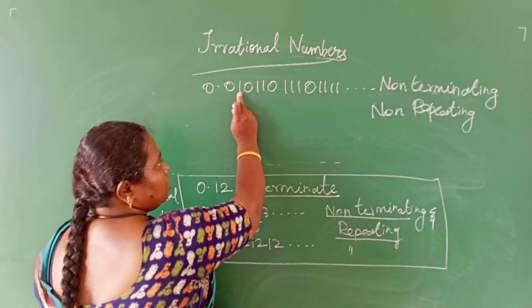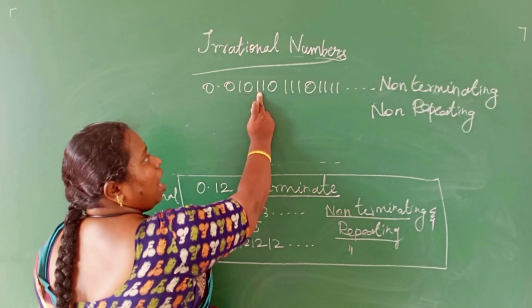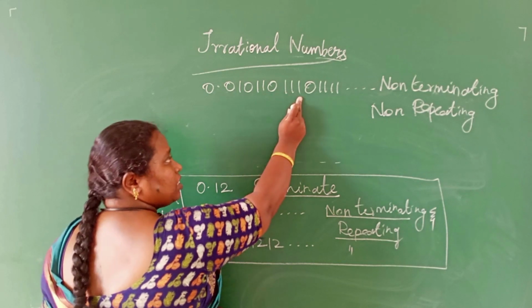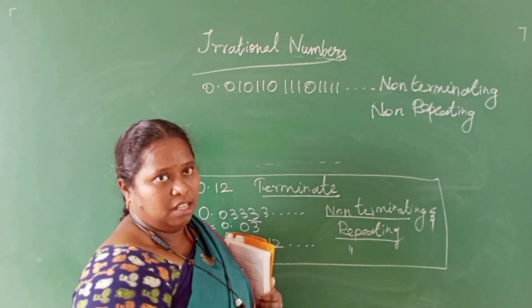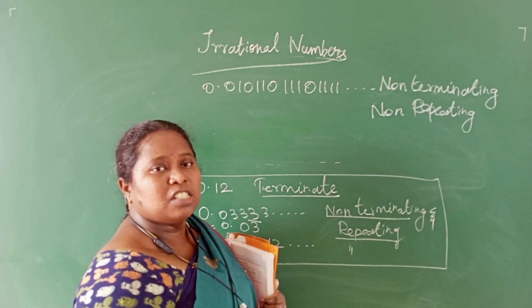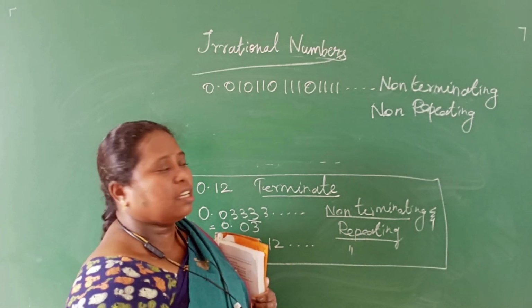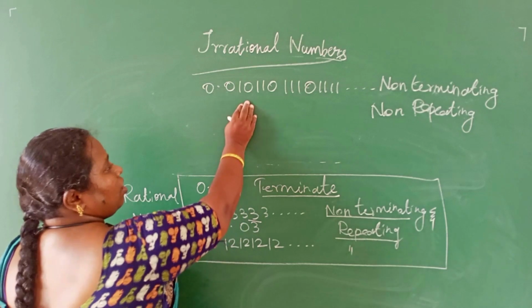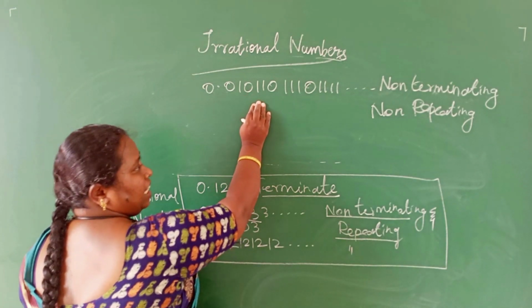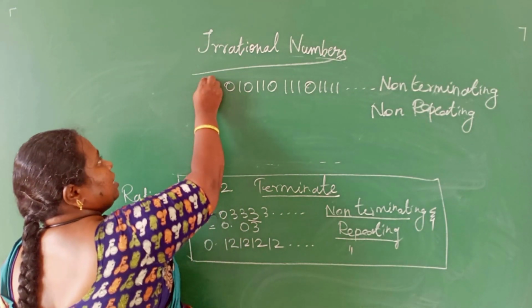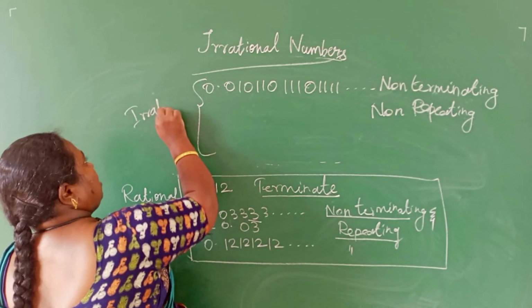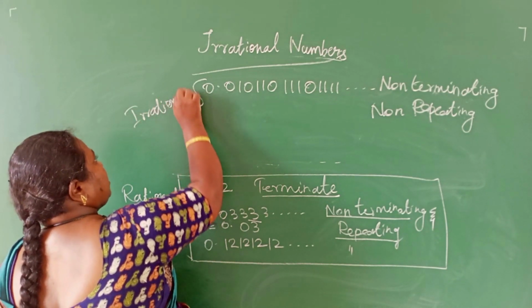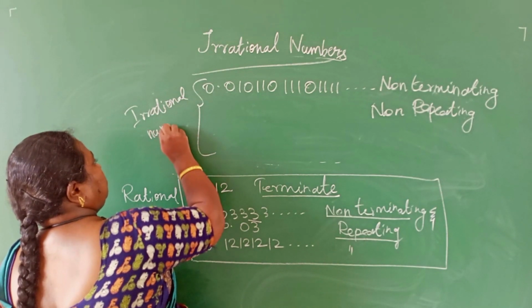Here 0, 1, then the third digit 0, again 1, 1, 0, three ones are coming. There is no repetition of numbers. The same kind of numbers are not repeating. Randomly they will come as they are. So it is called a non-terminating, non-recurring number. These numbers are called irrational numbers.